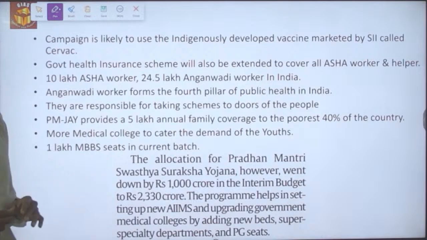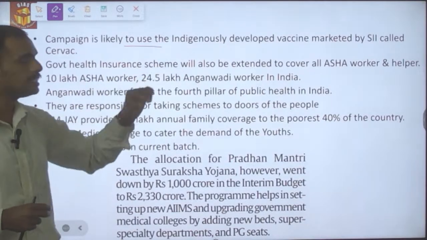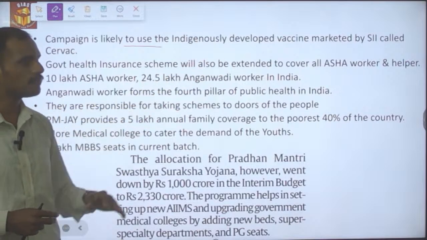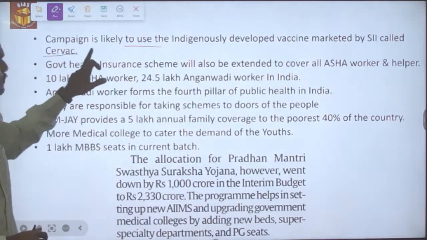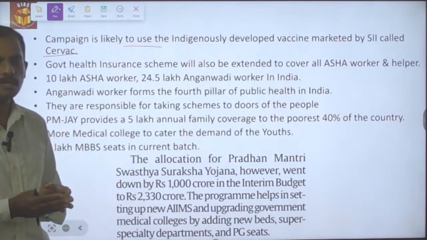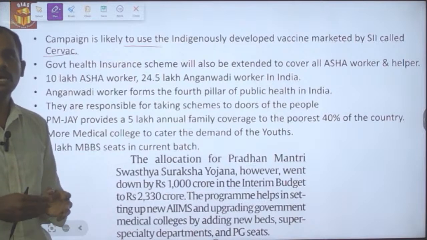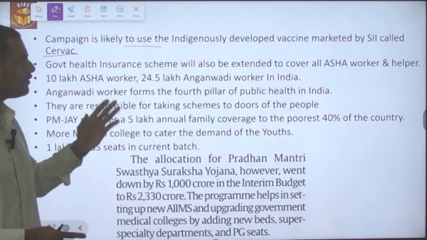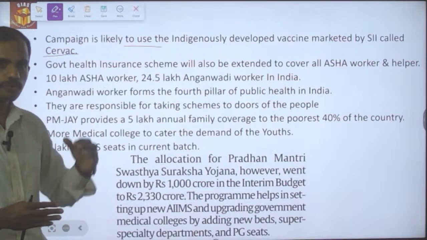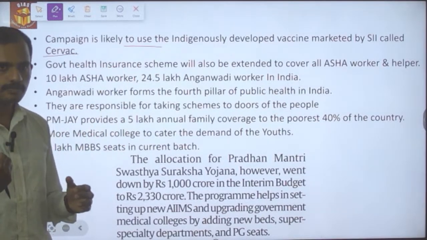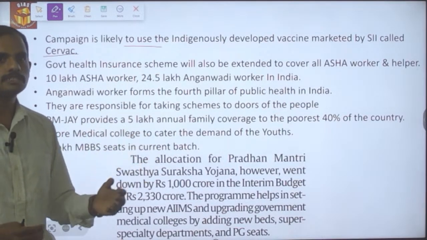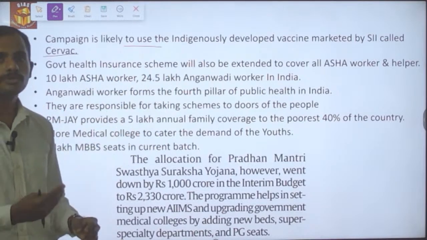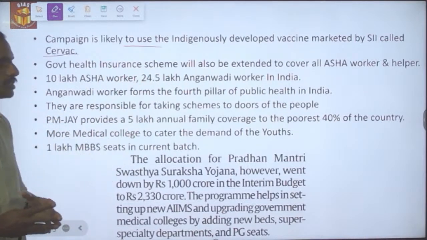The campaign is likely to use the indigenously developed vaccine made by the Serum Institute of India, called Cervavac, because of its cheaper cost and also increased efficiency in terms of output. Most of the available human papilloma virus vaccines are from Western countries only. If India imports those vaccines, the import bill and the cost are very high compared to the locally produced vaccine cost.